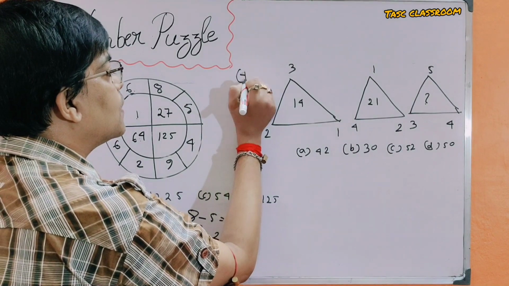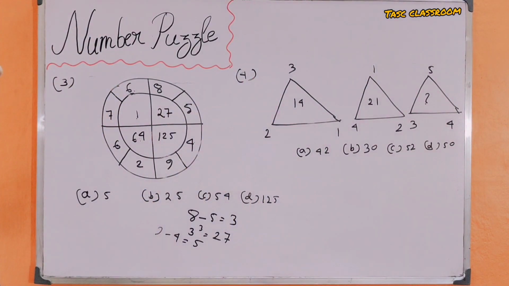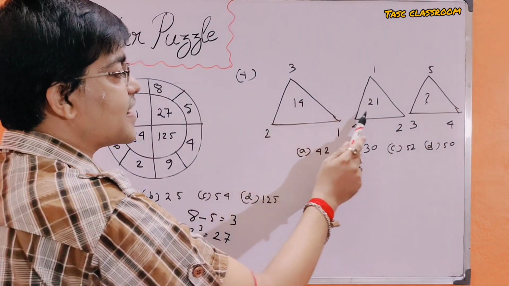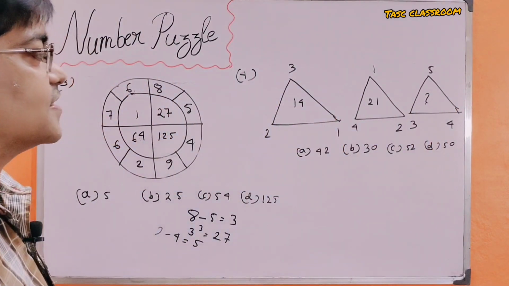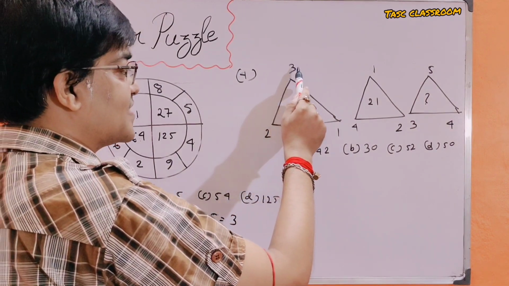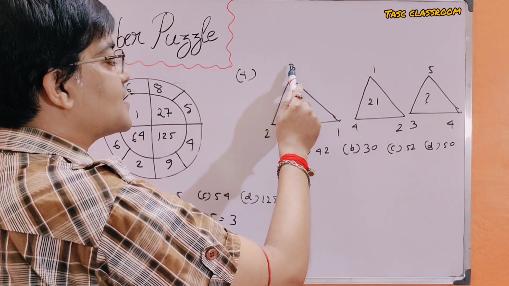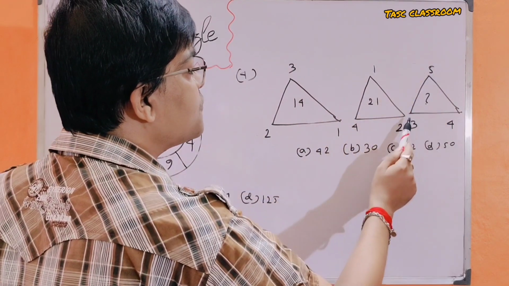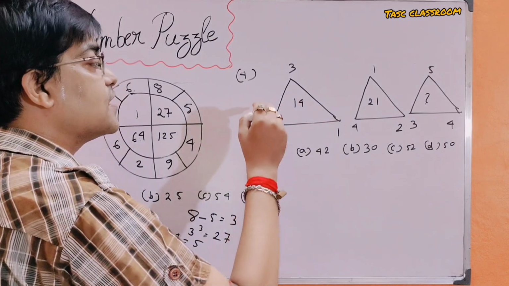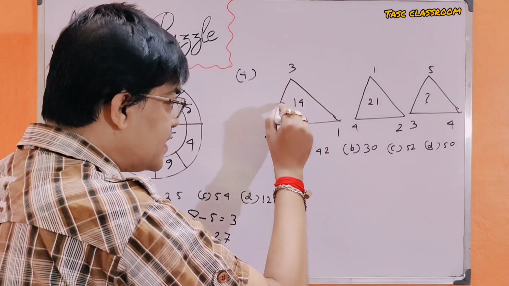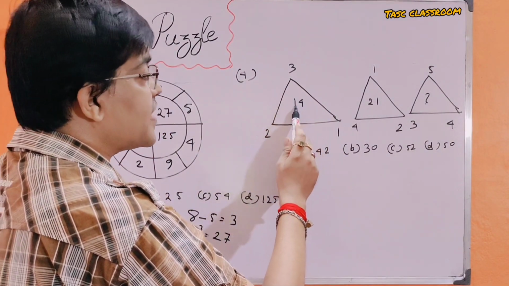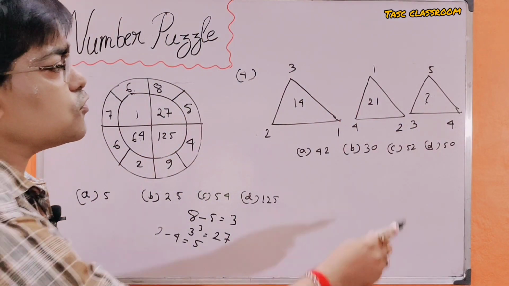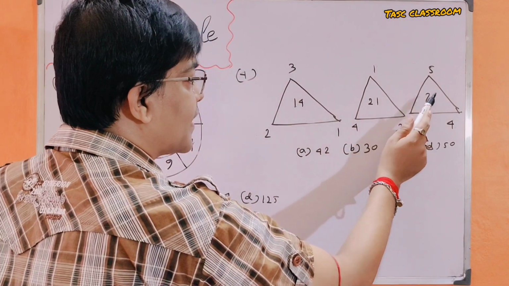Now the fourth problem is: there are three triangles, triangle 1, triangle 2, triangle 3. The vertices contain three numbers: 3, 2, 1; 1, 4, 2; 5, 3, 4, and the numbers in the triangles are 14, 21, and interrogative. We have to find out the number of interrogative.